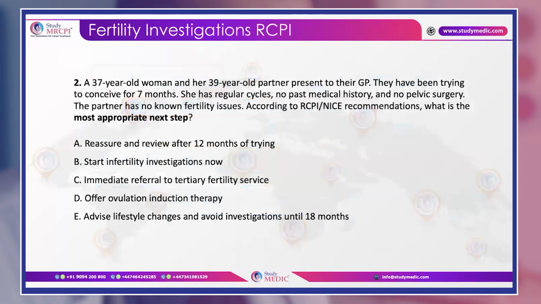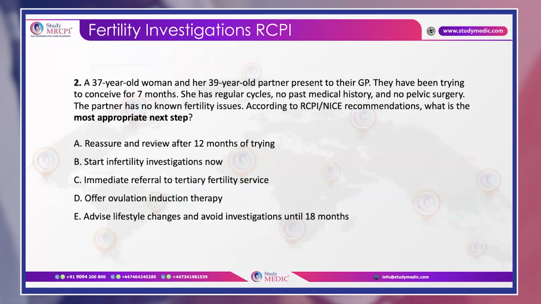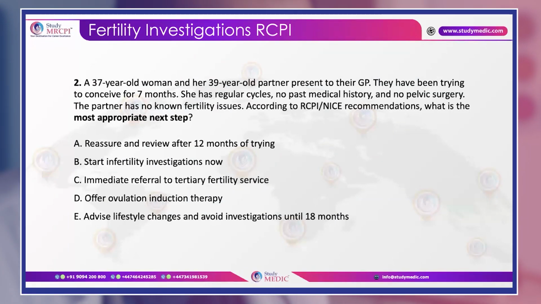Moving on, let us discuss an important topic and new recommendations in RCPI, that is fertility investigations. Now, this question is: a 37-year-old woman and her 39-year-old partner present to the GP. They have been trying to conceive for 7 months. She has regular cycles, no past medical history, and no pelvic surgery. The partner has no known fertility issues. According to the RCPI NICE recommendation, what is the most appropriate next step?